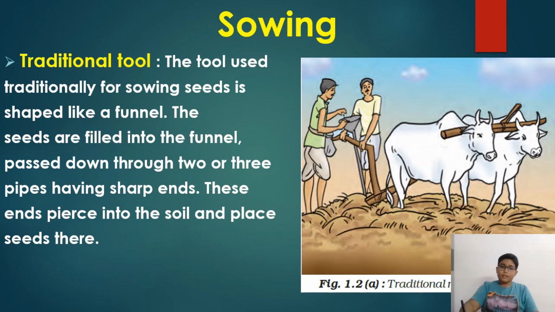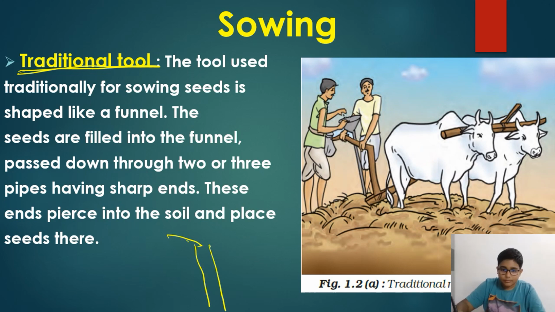Yeah, so this one is the traditional tool. I'll just draw the diagram and show you guys. Suppose we take this as a funnel. Can you see this part? Wait, I'll erase this one, then you can see. So look there. Here it is a funnel.